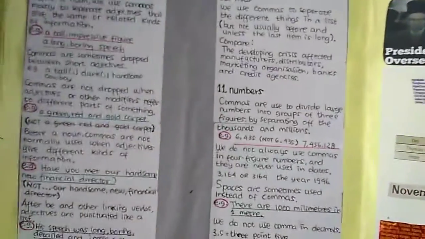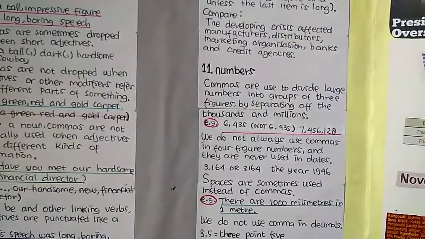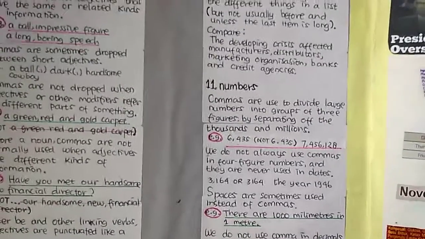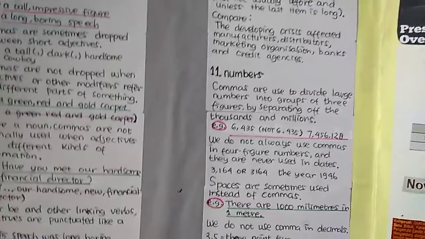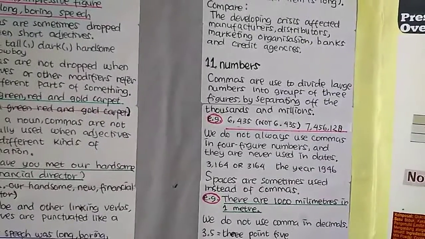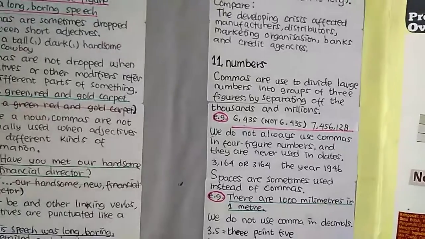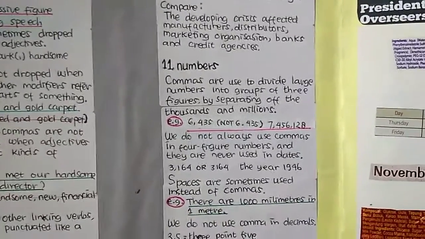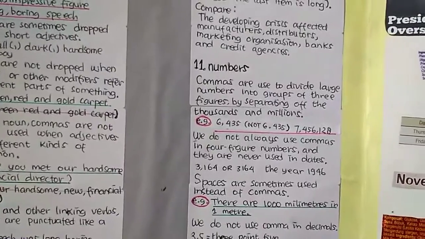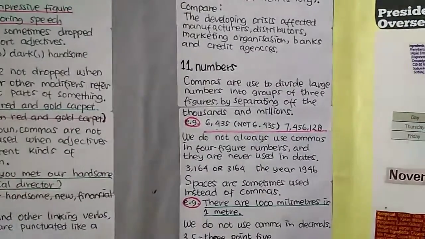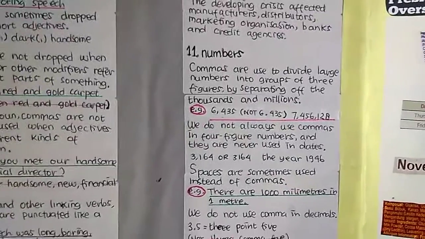Number 11 is numbers. Commas are used to divide large numbers into groups of three figures by separating the thousands and millions. For example, 6,435, and not 6 plus 435.